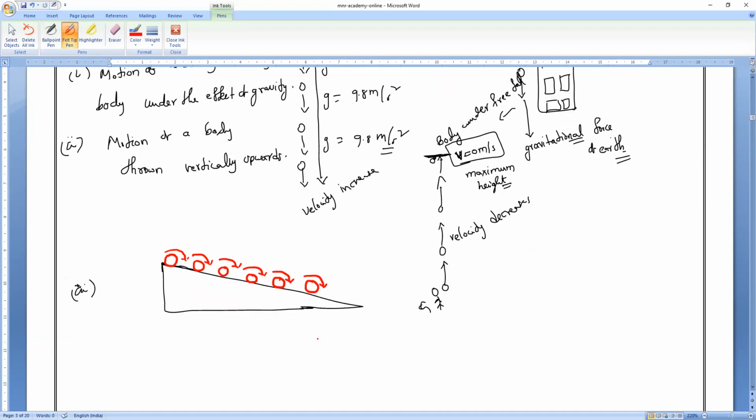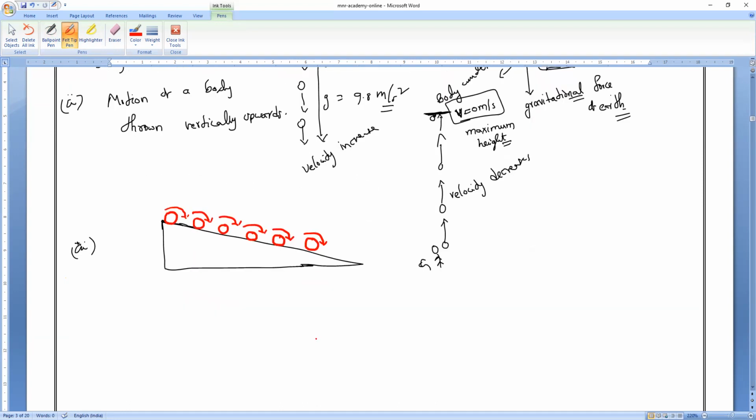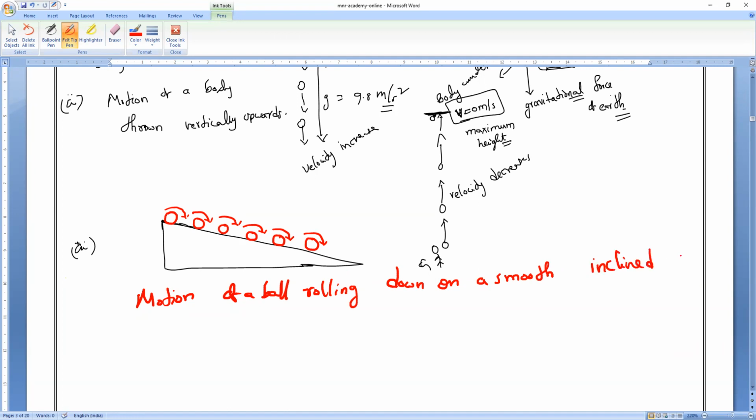Motion of a ball rolling down a smooth inclined plane. Which acceleration? Uniformly accelerated motion. So that is the three examples.